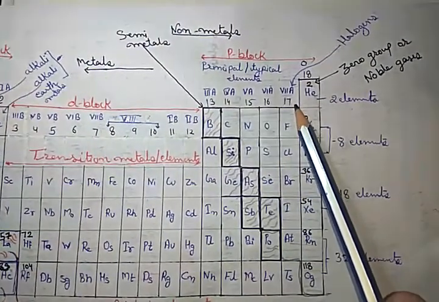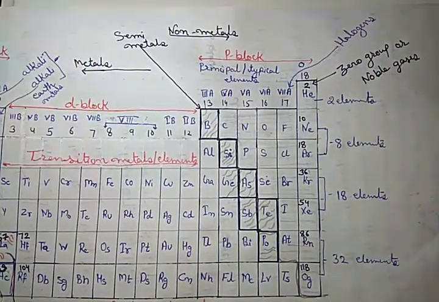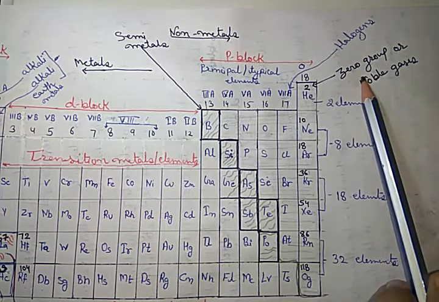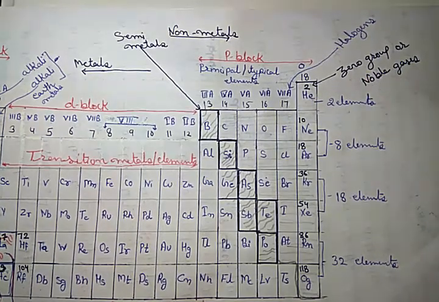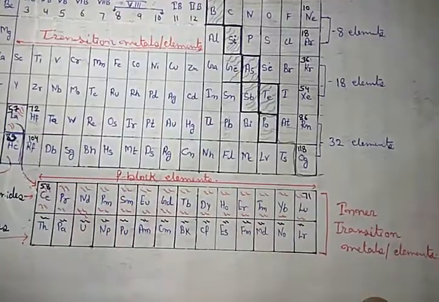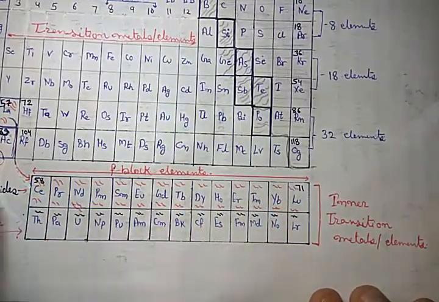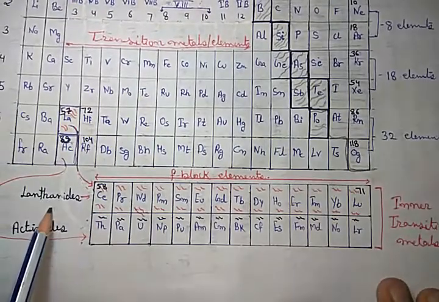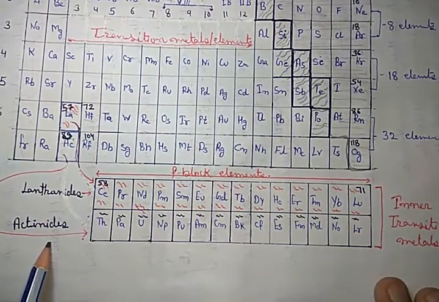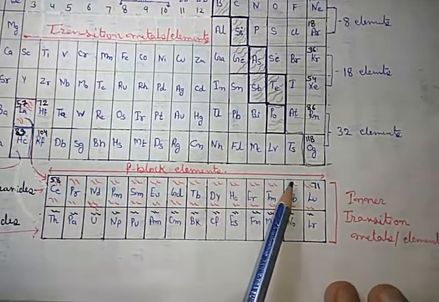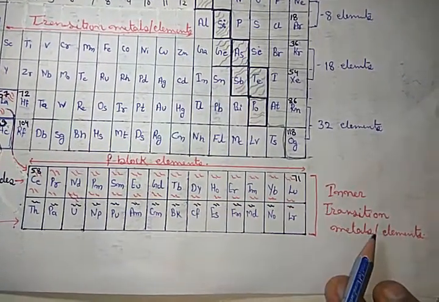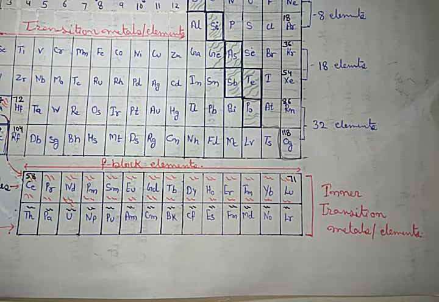And 18th is called zero group or noble gases. Got it? Clear? Now, these first 14 are called lanthanides, and these 14 are called actinides. They are collectively called inner transition metals.